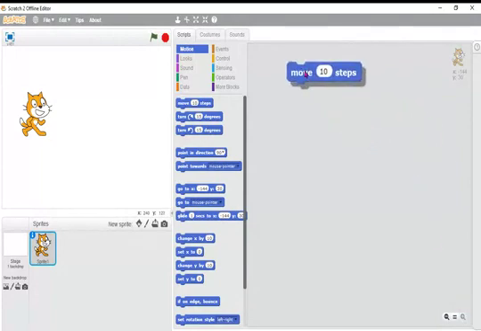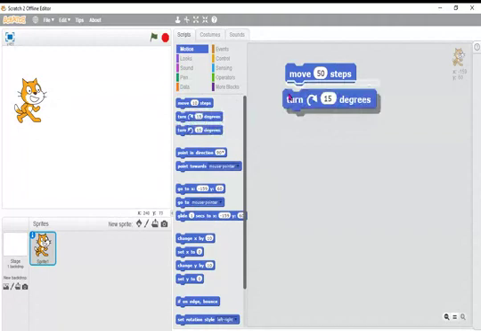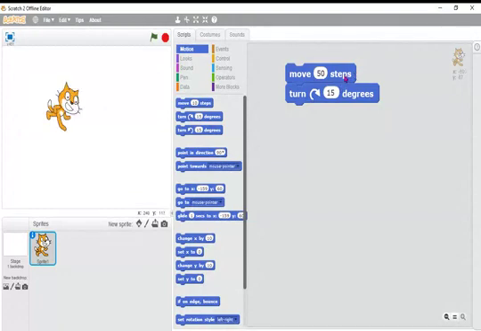So what will happen if I click here? See the cat here, move. The cat is moving. So the cat has to move 50 steps, more steps. You can retype here 50, then you run 50 steps. So these all are motion. After 50 steps, turn 15 degrees. After clicking here, see turning 15 degrees, moving 50 steps and turning.